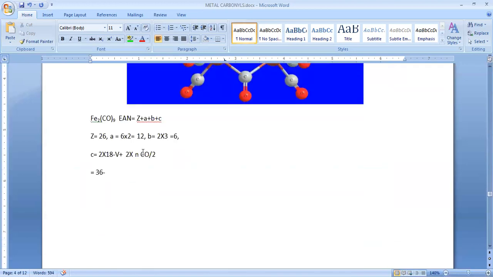But actually, multiplied by the number of metal atoms, how many irons do we have? 2 irons. So 2 times (6 plus 2), plus 2 times the number of carbonyls in this formula, 9.